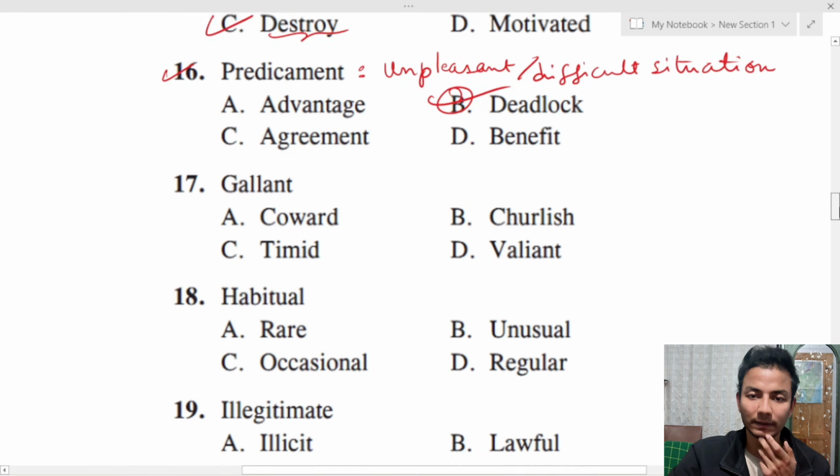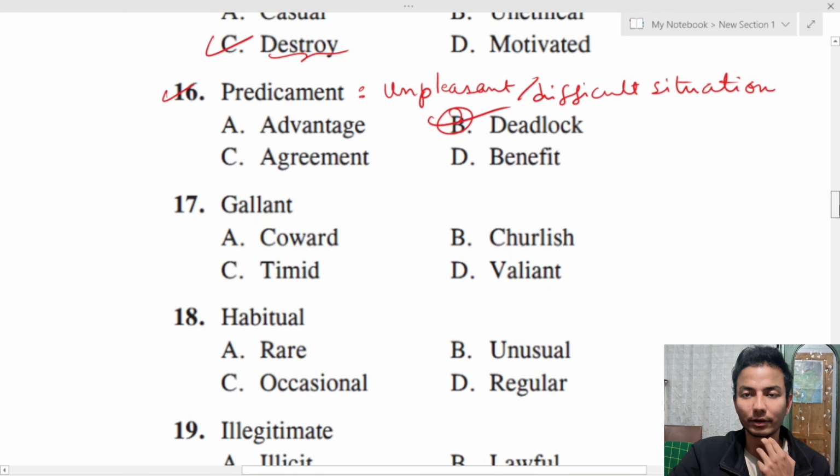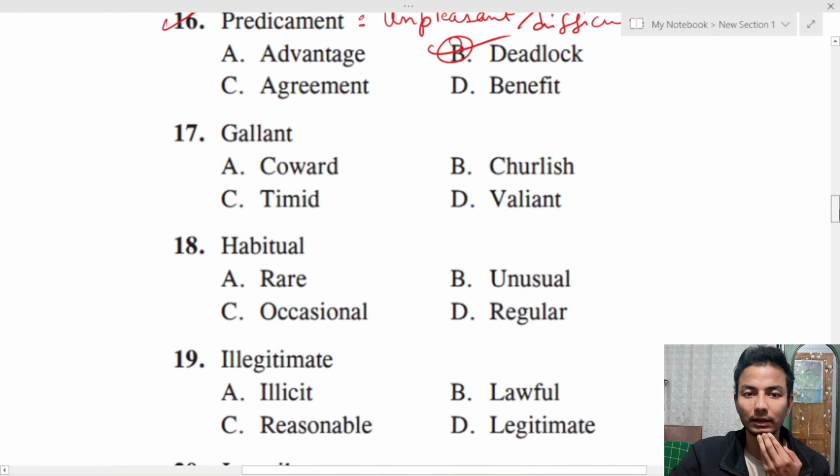So even when we play football, so when no one scores, then we play those golden goal. So anyone who scores will win. So that is a very difficult situation. So it is a deadlock situation, we often say. So it is common. It is similar to the word predicament. Okay. Next, gallant. Gallant is someone who is brave.